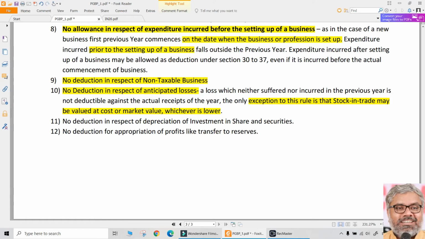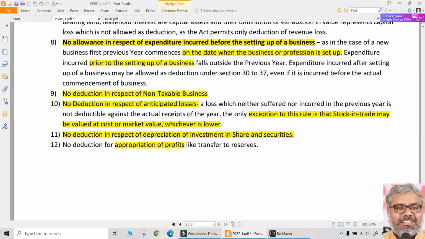Same way, notional losses like depreciation on the investments in the shares and securities, you can call sometimes unrealized losses, cannot be claimed as deduction. Same way, appropriation of profits cannot be claimed as deduction, like transfer to reserve, payment of dividend. Those are not expenses. Those cannot be claimed as deduction. Reserves are transferred or dividends are paid after the tax is calculated, not before the tax is calculated. So, profit before tax means before the transfer to reserves and before the payment of dividend. Those are appropriation of profits but not expenses. Hence, they are not allowed as deduction.